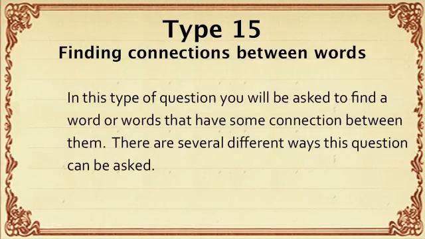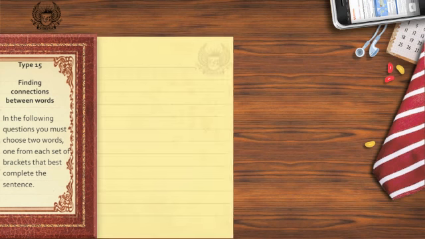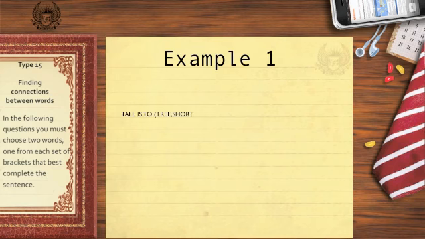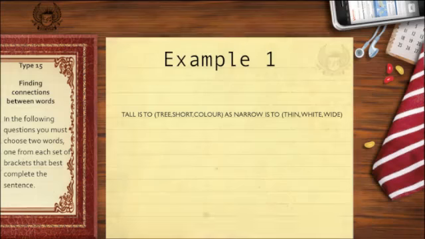Type 15, finding connections between words. In this type of question, you'll be asked to find a word or words that have some connection between them. First example. You must choose one word from each set of brackets that completes the sentence.